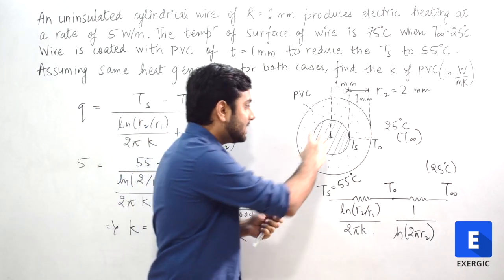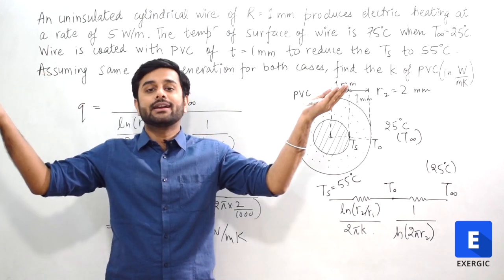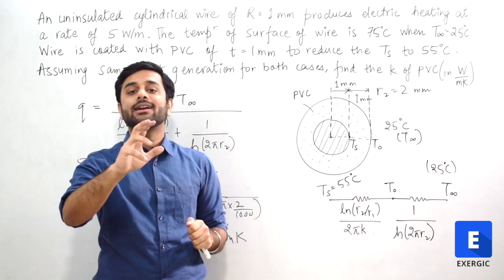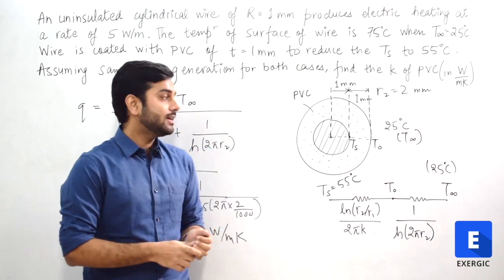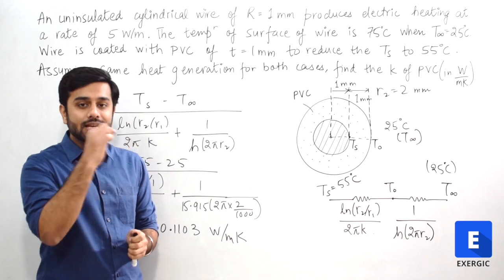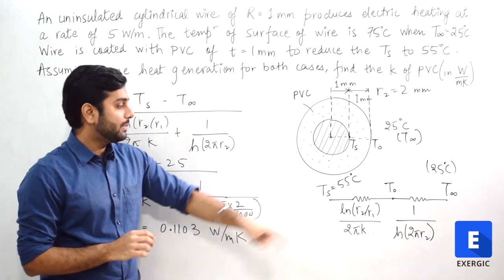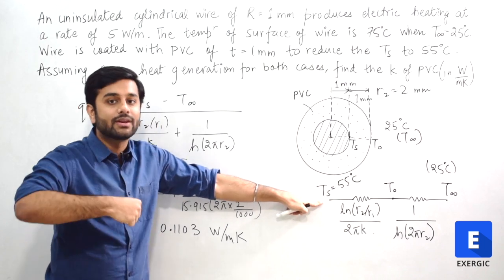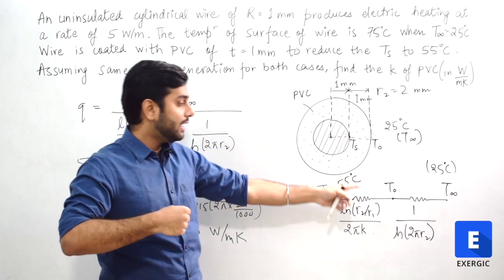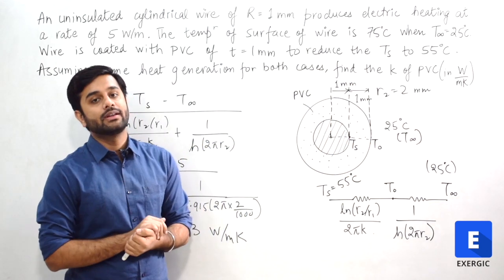Whatever heat is getting generated in the wire, the same heat is getting conducted and convected out. So if that heat generation is not changing, the heat flowing through this thermal circuit will also not change. So still heat is going to be 5 watt per meter, correct? Temperature now has reduced to 55 degrees at the surface of the wire, and the temperature at infinity is the same, 25 degrees Celsius.